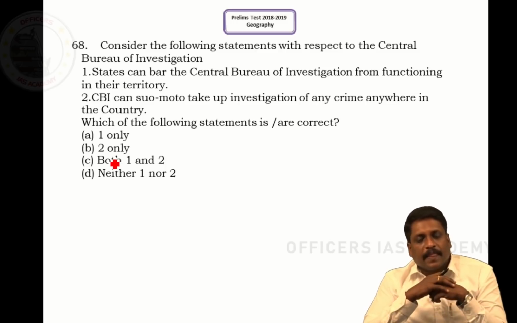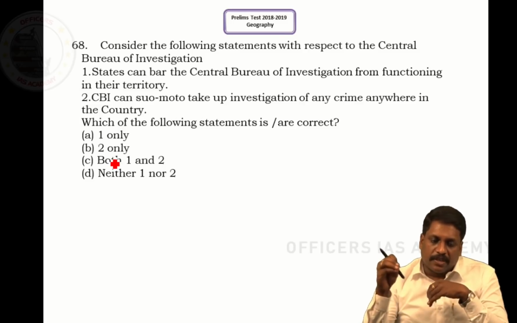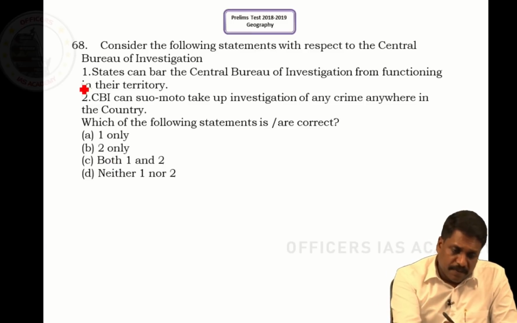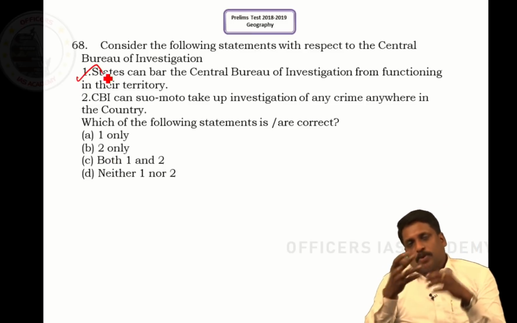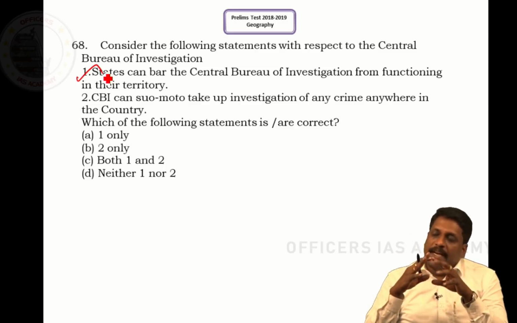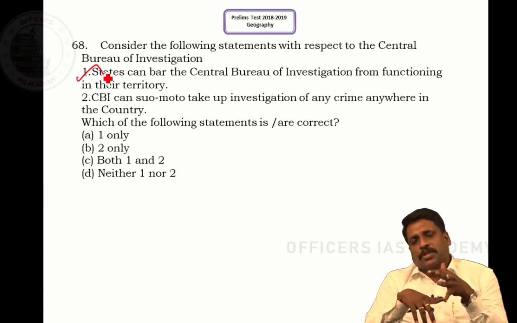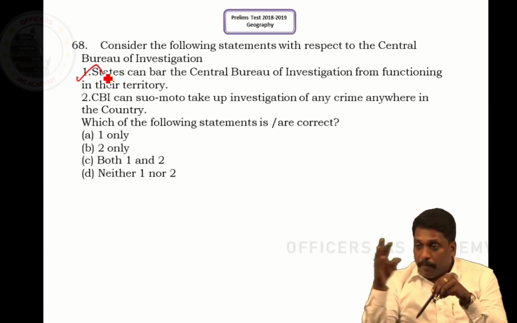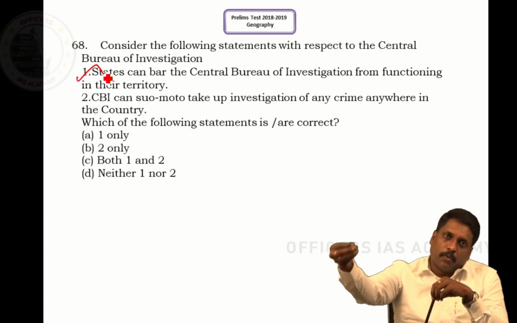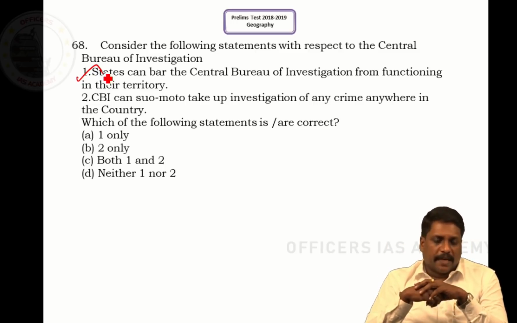Question number 68. Consider the following statement with respect to the Central Bureau of Investigation. Statement 1 says, states can bar the Central Bureau of Investigation from functioning in their territory. This is obviously right, because policing is a state subject, right? It means primary rights lie with the state police. And not only that, states like Andhra Pradesh and West Bengal have barred CBI from inquiring into certain cases in their territory, right, sir? So statement 1 is completely right.